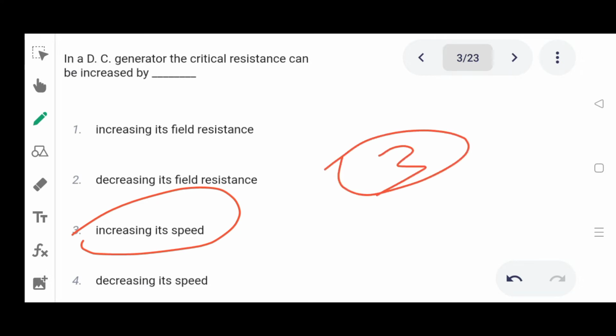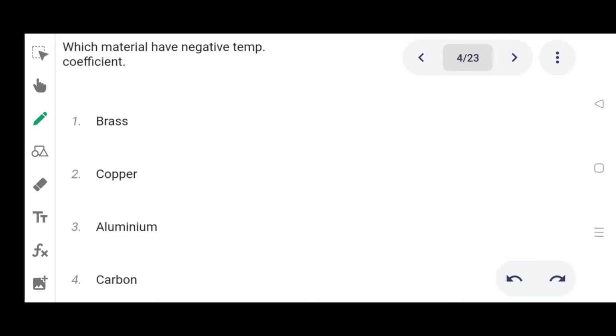Option 3. Next one. Which material has a negative temperature coefficient? Option 1 brass, 2 copper, 3 aluminium, 4 carbon. Correct answer is carbon. Option 4.